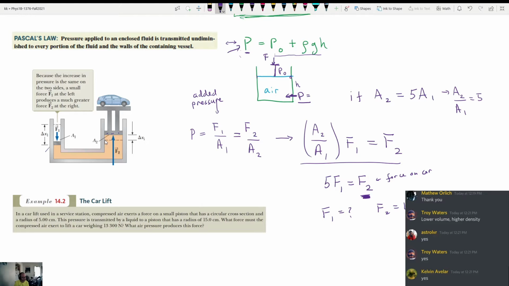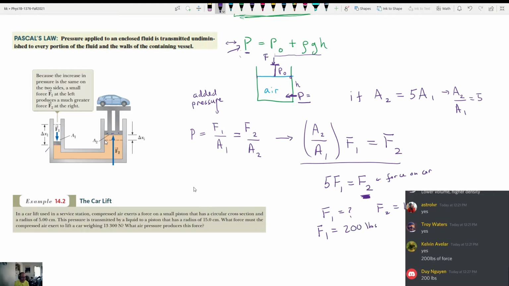We're not using SI units here because it doesn't matter, because it's a ratio. We can use 200 pounds of force. Well, that's an interesting number, because I weigh more than 200 pounds. That means I could literally stand on top of the piston on the left, and the car would lift up just on my own weight. Does that make sense? And does it make sense why that's really powerful? The ability to lift heavy objects with very minimal amounts of force is really powerful.